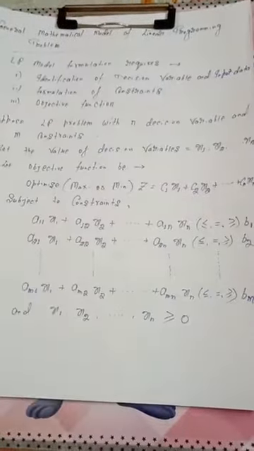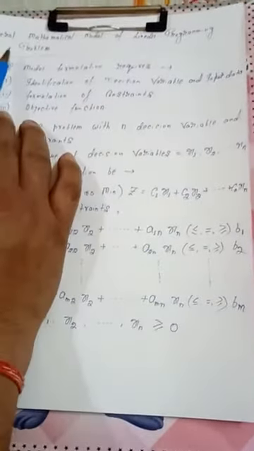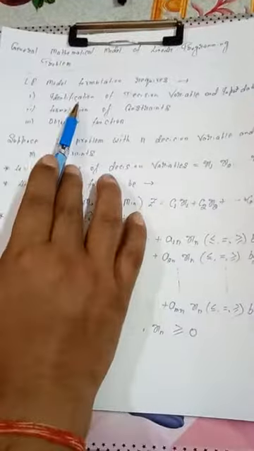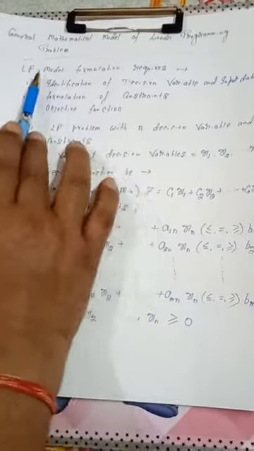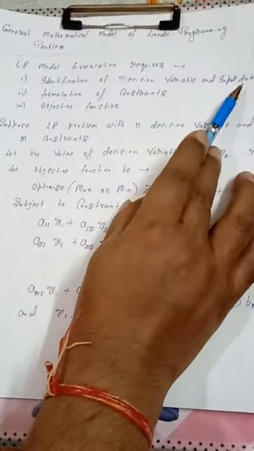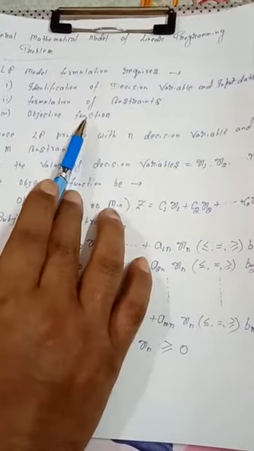So we are very clear with the term linear programming. Next, how is this mathematical model formulated? Here we have the general mathematical model of a linear programming problem. The following points are to be considered while formulating the LP model. The first one is identification of decision variables and input data. The second one is formulation of constraints. The third one is the objective function.